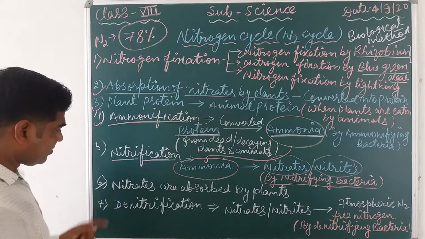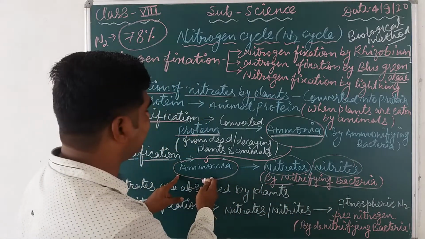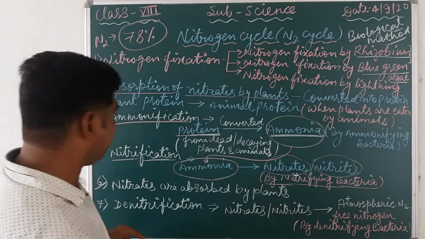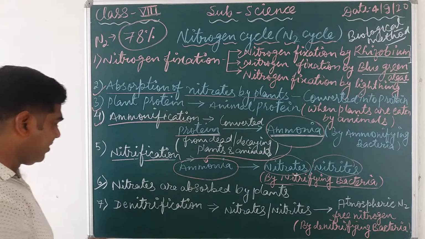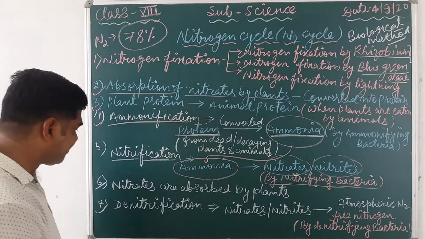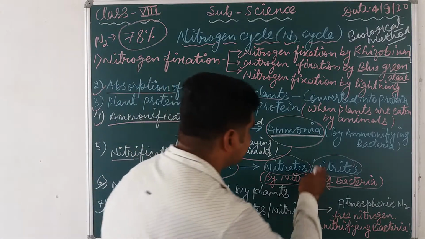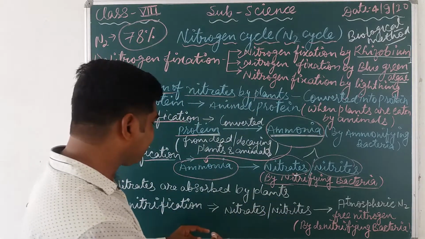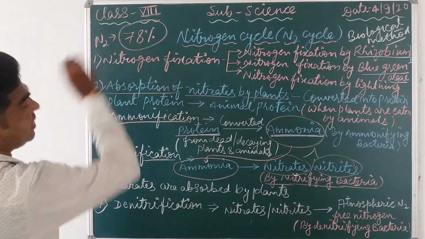Now next. Here whatever nitrates and nitrites are formed from the ammonia by the special bacteria, nitrifying bacteria, that is utilized or absorbed by the plants again. Now next, in the last step, denitrification. Denitrification means whatever compound is formed here in this sixth step is again converted into free atmospheric nitrogen.